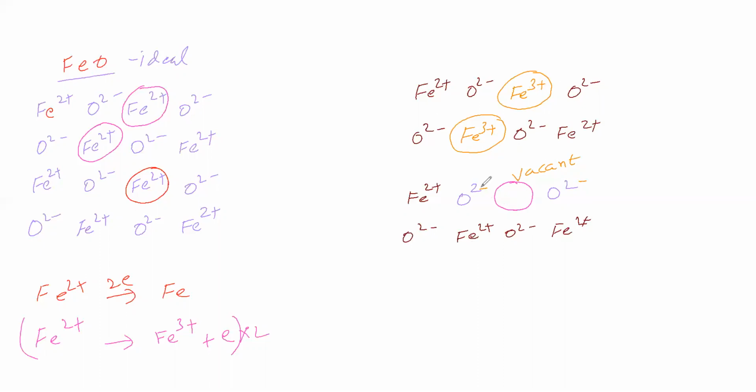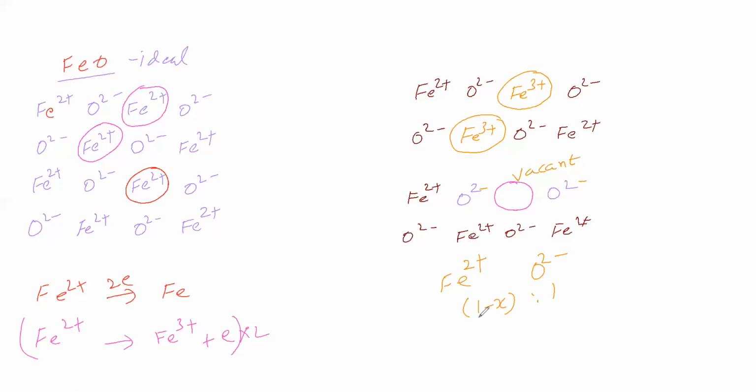That means the number of iron ions is less only, no? So the number of iron is less. The oxide is 1, but the number of Fe2+ is less than 1, because one ion has escaped from this crystal. One ion detached from the crystal. So the metal ion is less.